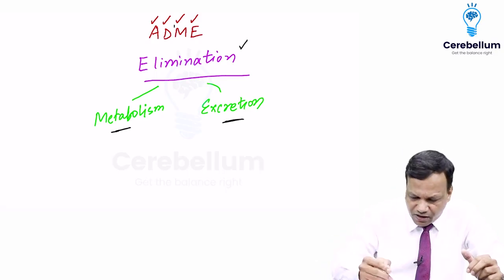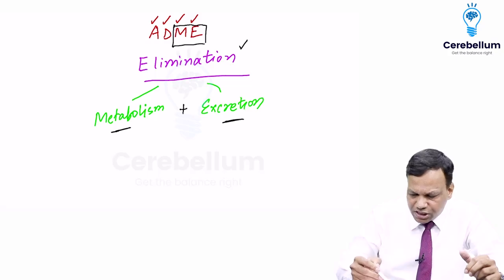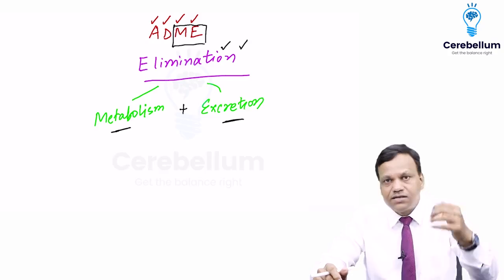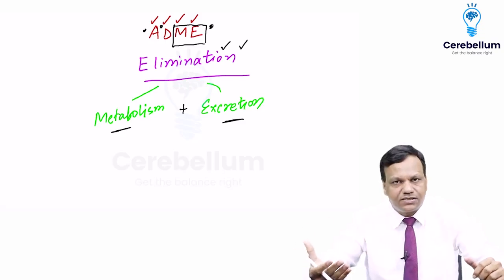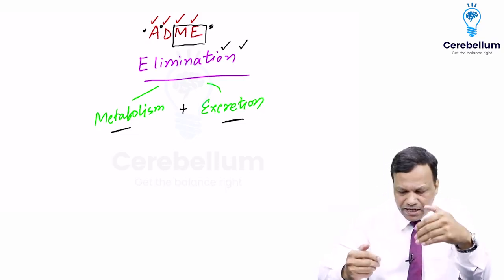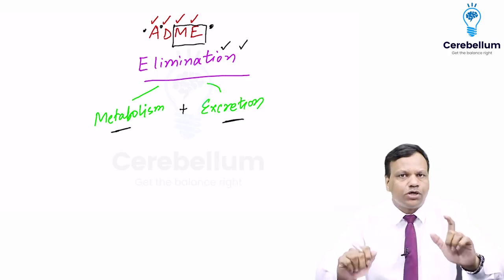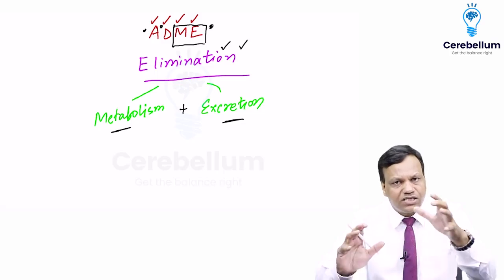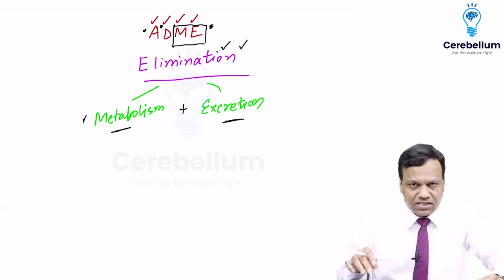Okay? So if you see, pharmacokinetics is ADME, and metabolism plus excretion we can say is elimination. So now we can redefine pharmacokinetics as the study of absorption, distribution, and elimination of drugs. The elimination includes both metabolism and excretion. So read carefully, elimination and excretion are not the same. Elimination is a broader term, it also includes metabolism. Okay, so absorption, distribution, metabolism, excretion is pharmacokinetics. Here we will first discuss metabolism, then we will go to excretion.